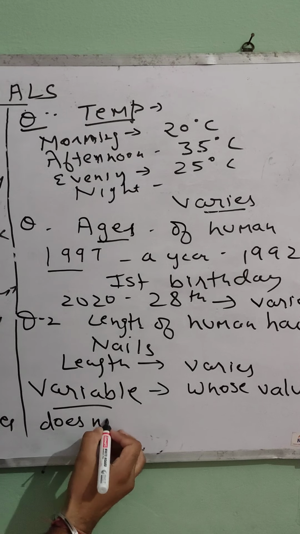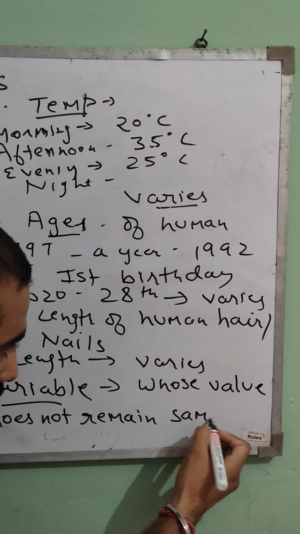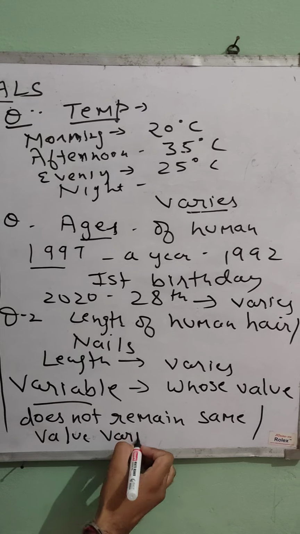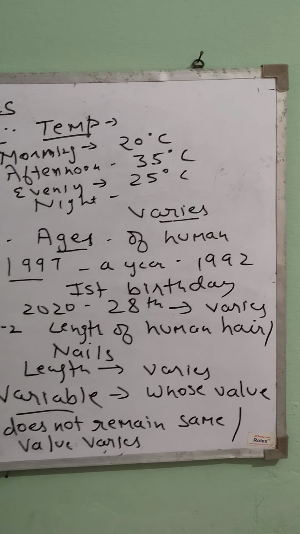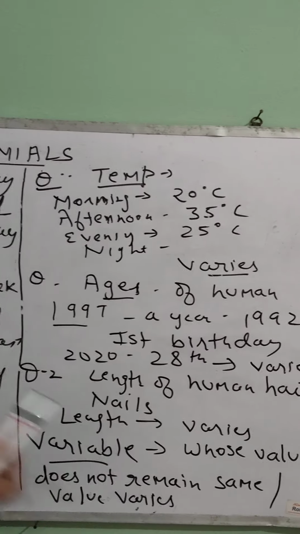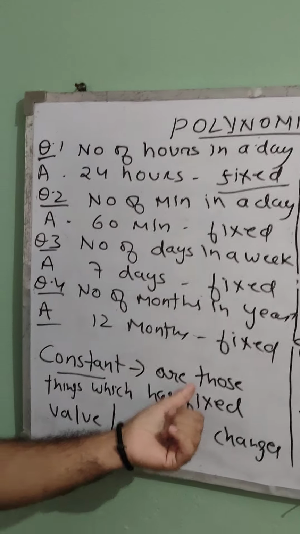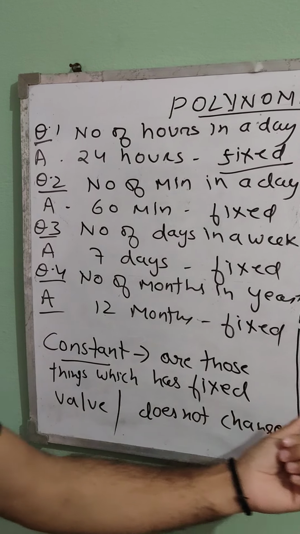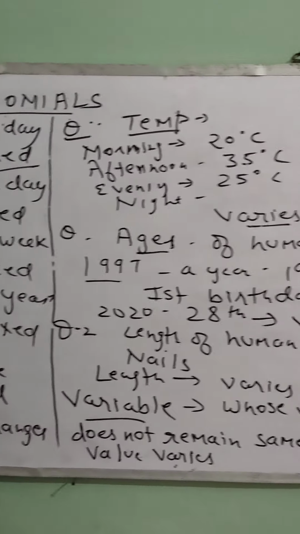So the definition of variables: those things whose value doesn't remain the same, or you can say whose value varies. So I hope you understood what constants are, what variables are, and what the difference between constants and variables is. Let us recall again. Constants are those things whose values are fixed, and variables are those things whose values don't remain fixed. Okay, got it?